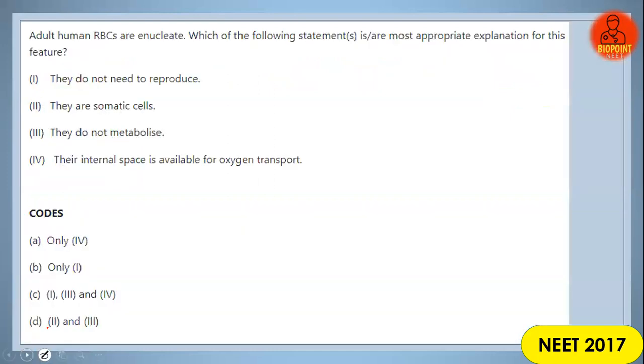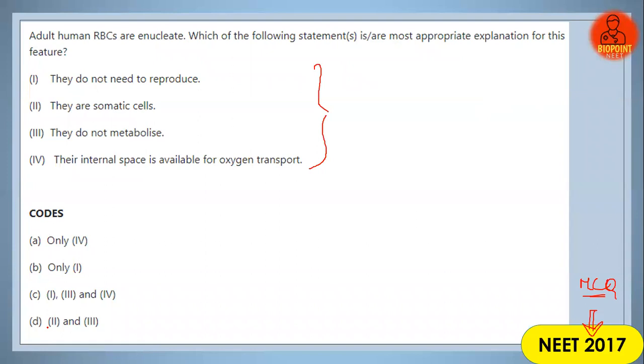I hope you can clearly see the screen. Adult human RBCs are anucleate. Which of the following statements is the most appropriate explanation for this feature? Option A, they do not need to reproduce. Option B, they are somatic cells. Option C, they do not metabolize. Option D, their internal space is available for oxygen transport. Again, this is a previous year question, NEET 2017 itself.